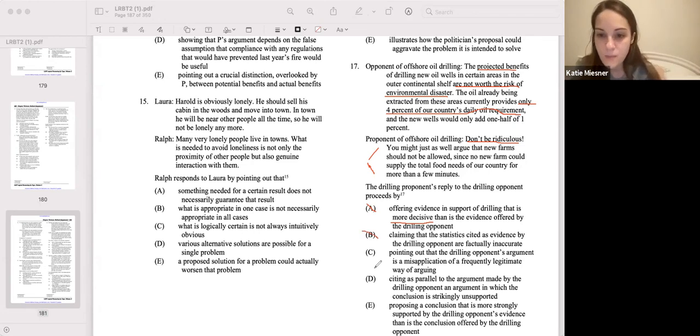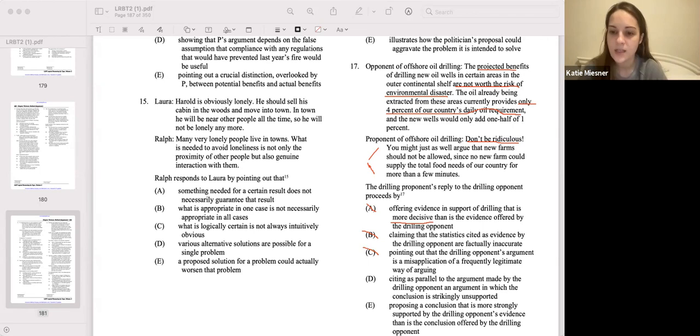So now, C, pointing out that the drilling opponent's argument is a misapplication of a frequently legitimate way of arguing. Again, we have to ask ourselves first, does this happen? Is the proponent of oil, person two, saying that this is an argument, you're just not using it in the right context? No.